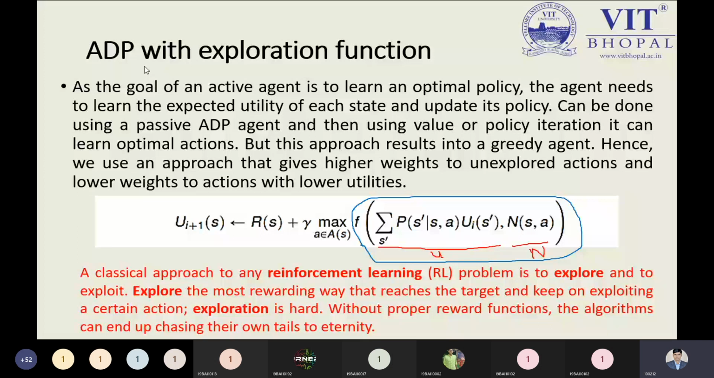So exploration function is a classical approach, a simple concept we have to use in reinforcement learning based problem solving, to explore and to exploit. Exploitation part I'm not touching, I'm touching only the exploration part. Explore is saying to us, you will like to explore more and more parameters to get more and more points.